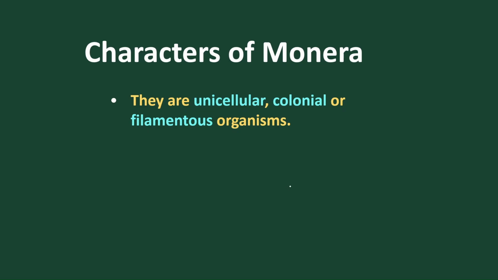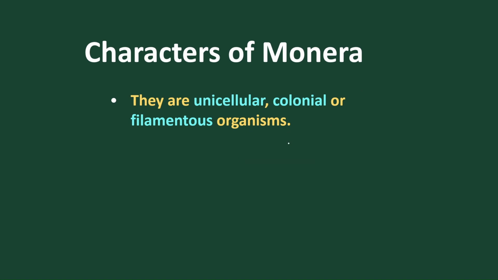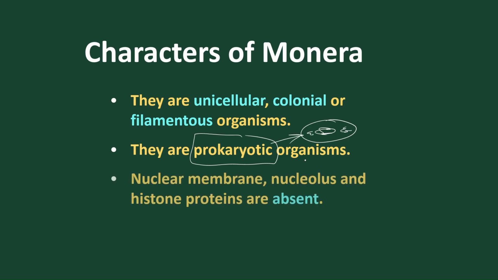Moving to the characteristics of Monera, these are either unicellular organisms, or they are present in groups called colonies, or they are present in filamentous forms. So this is the arrangement of bacteria. Now they are mostly prokaryotic organisms, as they don't contain a nuclear membrane or membrane-bound organelles.